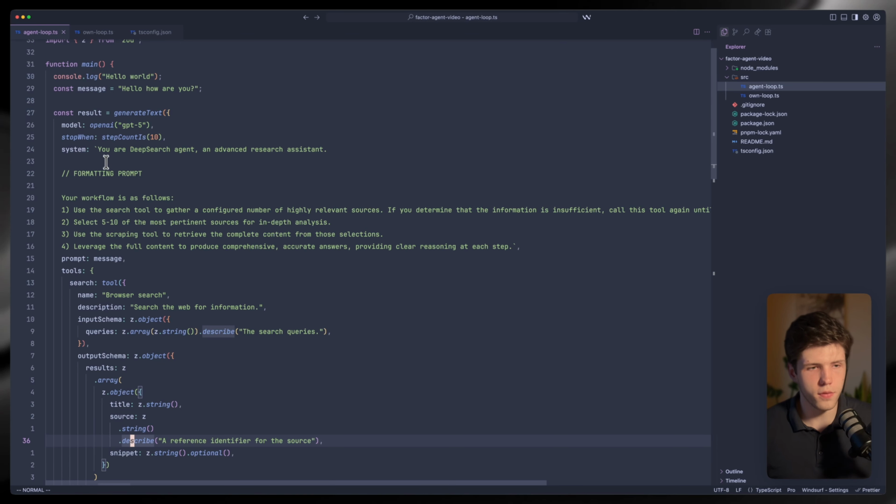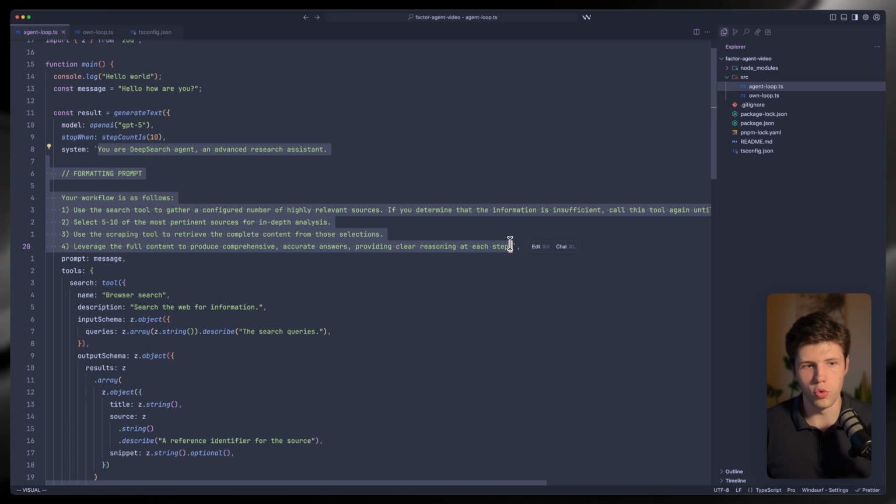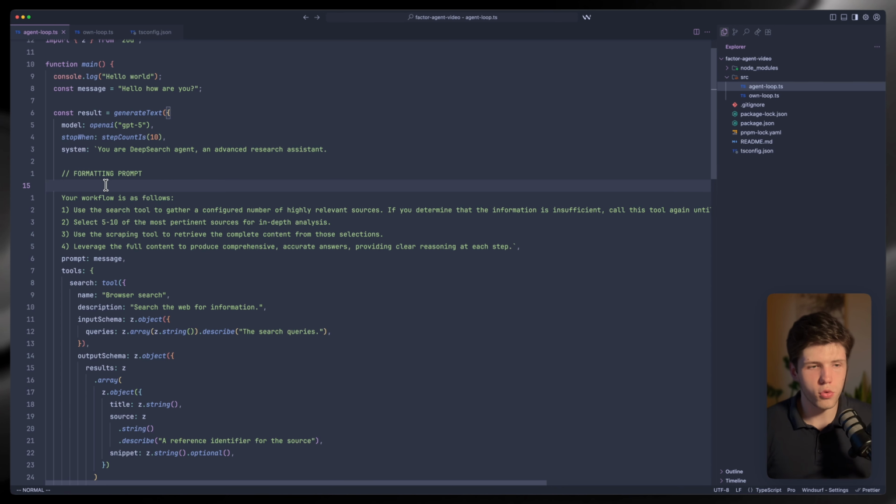So the problem lies in a few places. First is that we have defined one prompt to do all our workflow, which is not good because, for example, if you want to improve the end output of summarization and outputting to the user, we then need to update this one string, and we don't really know if we will harm other parts of the workflow. So this is the first problem.